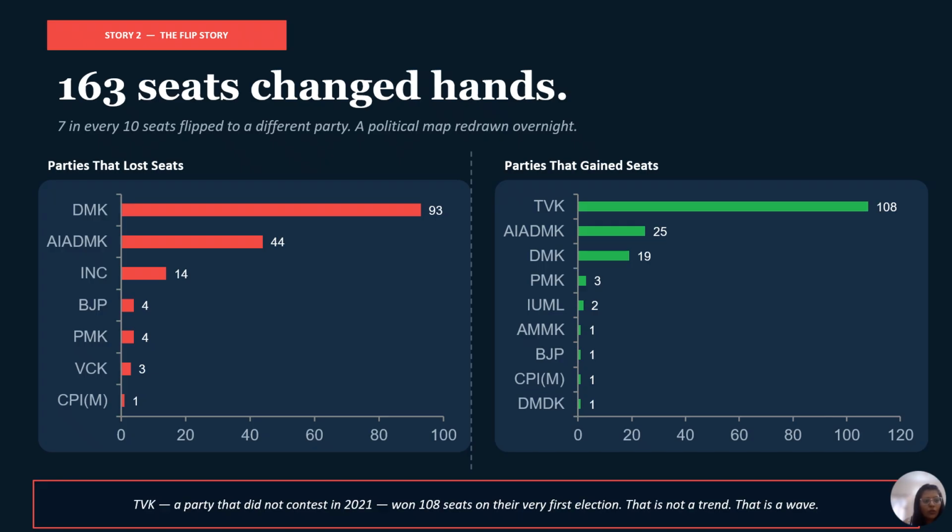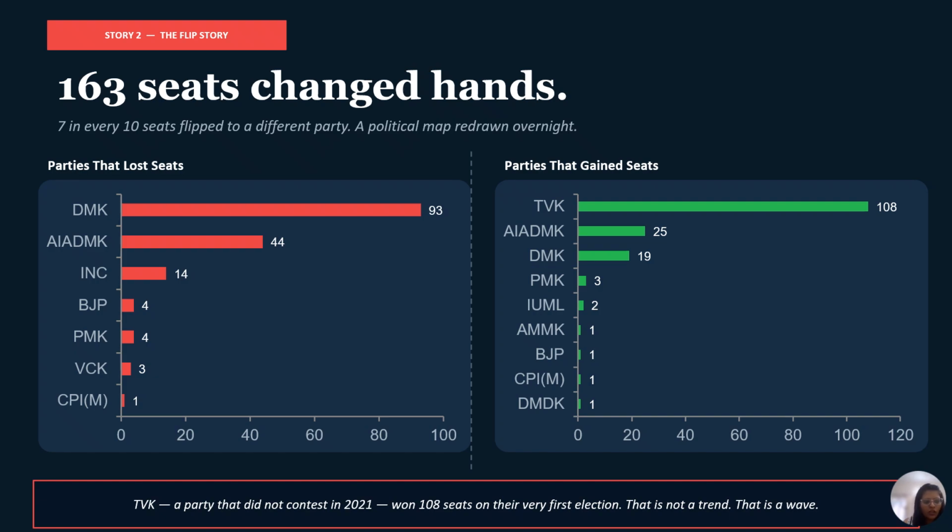Now look at who gained. So TVK, 108 seats. Here is a thing that makes that number extraordinary. TVK did not contest in 2021. And this wasn't a party that had been slowly growing, building a ground level presence, winning seats gradually over multiple elections. But first election, 108 seats. So that is not a trend, that is a wave.